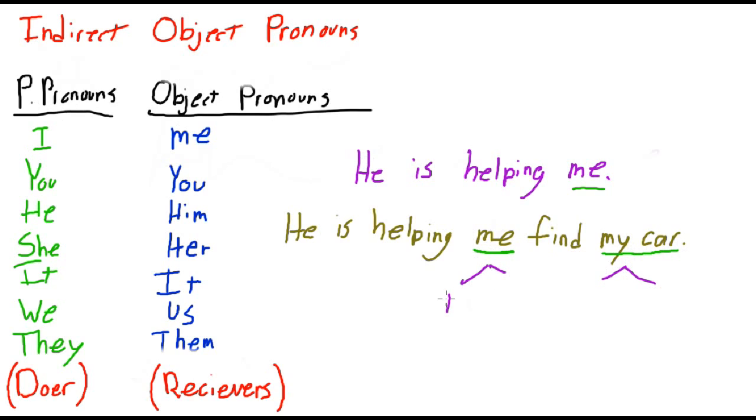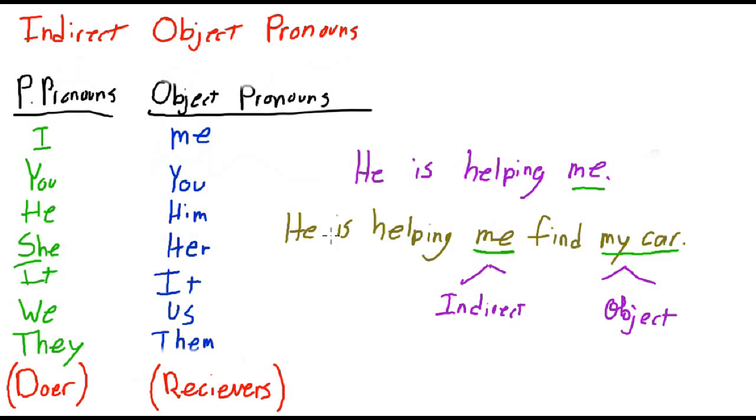Me is the indirect object. And my car is the object. So he is helping me find my car.